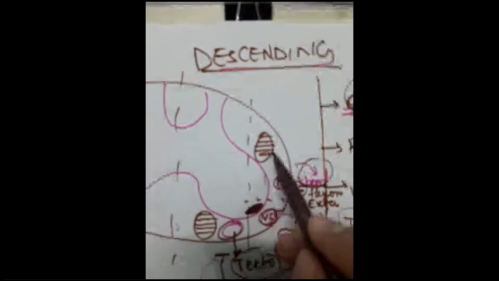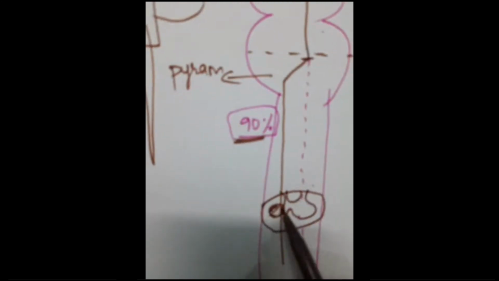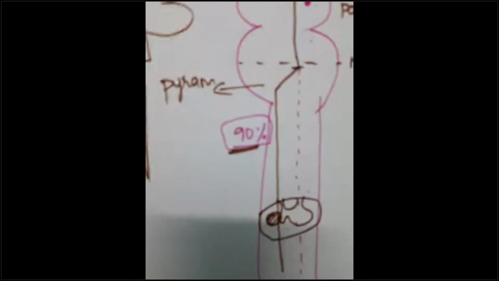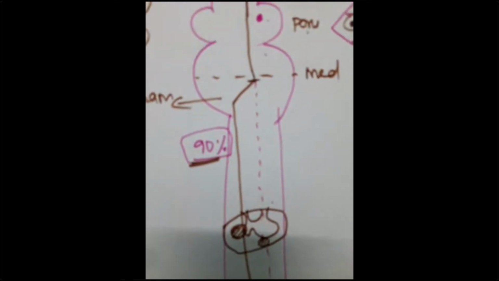This is the lateral corticospinal tract. Those are the crossed fibers of the corticospinal tracts. Yes, the uncrossed fibers will pass as the anterior corticospinal tract. This is the anterior. All the descending tracts we discuss: corticospinal, lateral, and anterior.